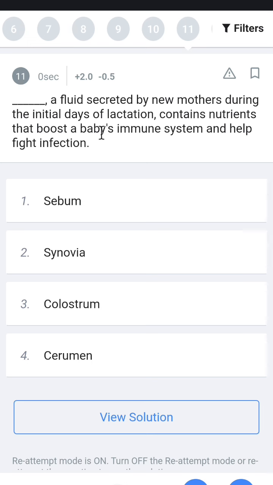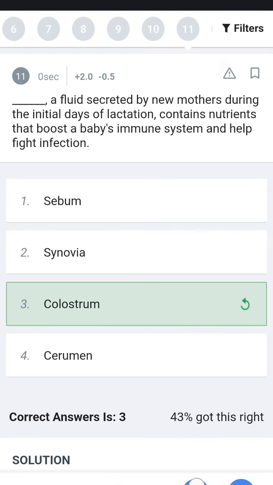Next, this fluid secreted by new mothers during the initial course of lactation contains nutrients that boost a baby's immune system. It helps to fight infection. So it is called colostrum. It contains nutrients and is good for health.